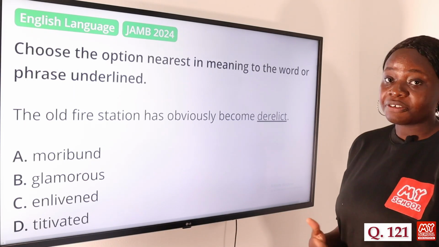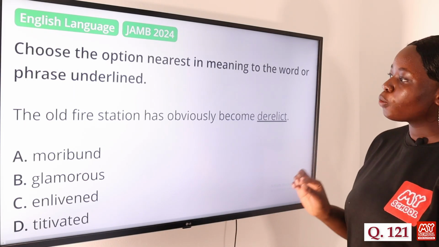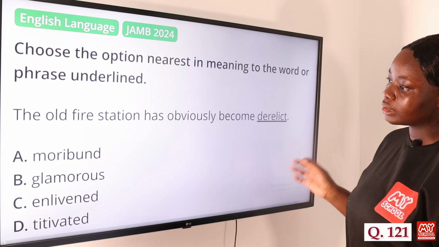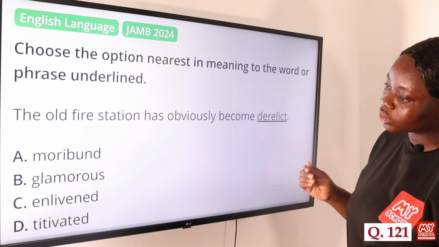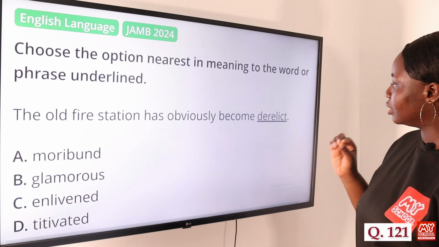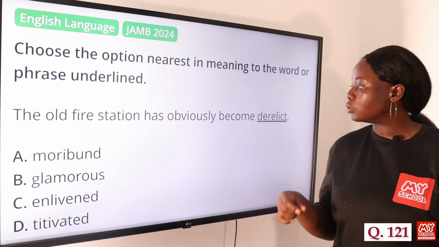Again, we have to choose the option nearest in meaning to the underlined word. The old fire station has obviously become derelict. Option A, moribund, B, glamorous, C, enlivened, and D, titivated. So the answer to this question is option A, moribund.